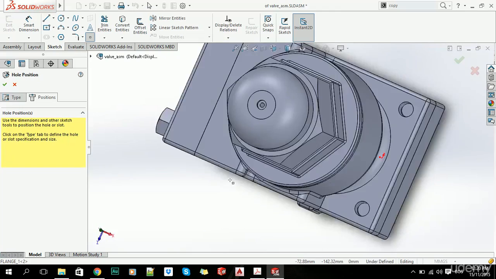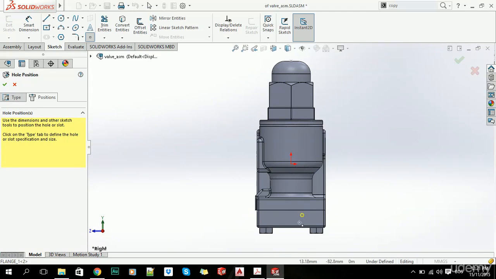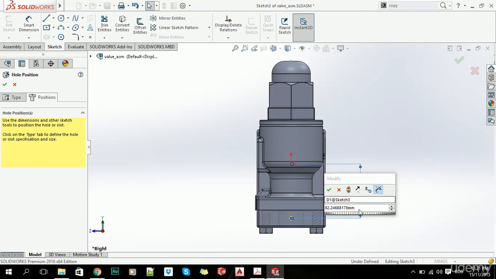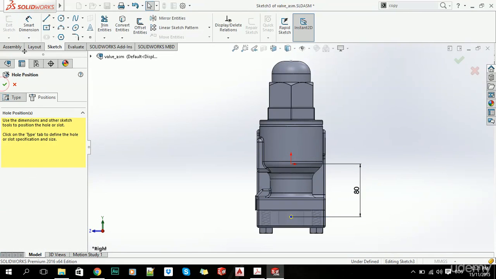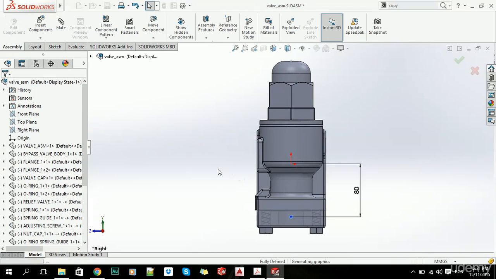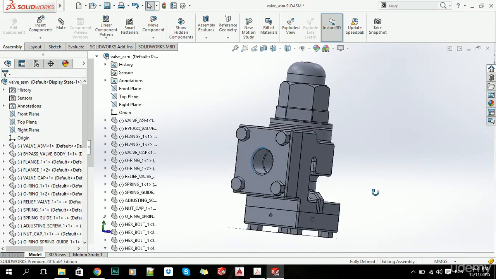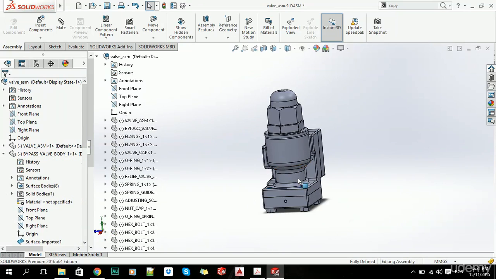Let's just go to view and click here, and we can now specify this distance if we want to. Let's just say this is 80, and click OK. Great. And that's the way you get this hole using Hole Wizard.